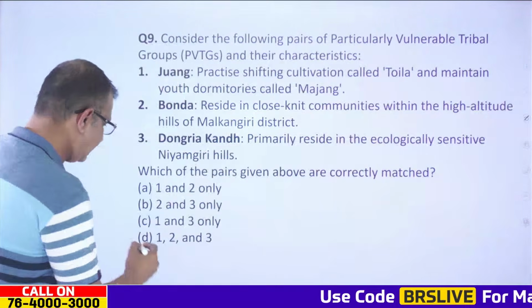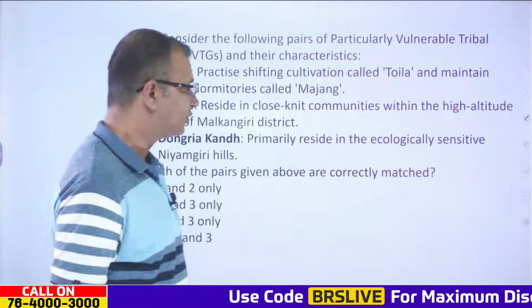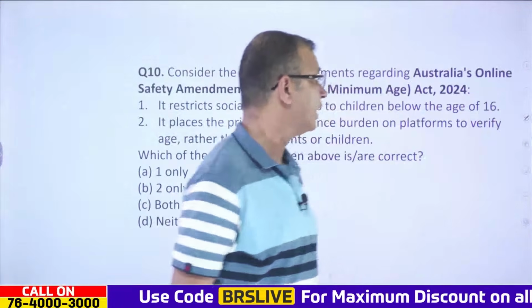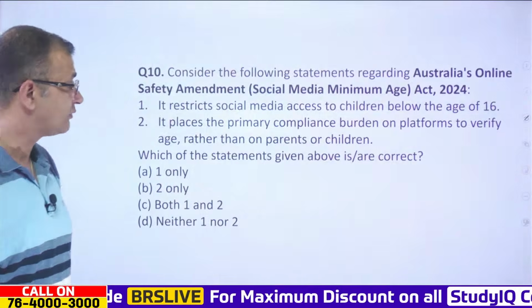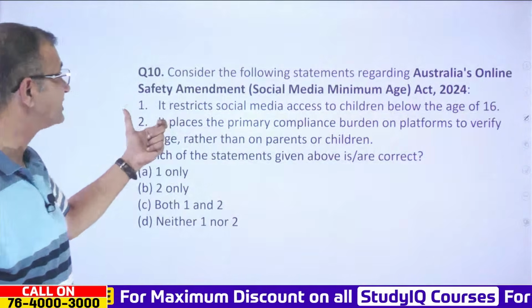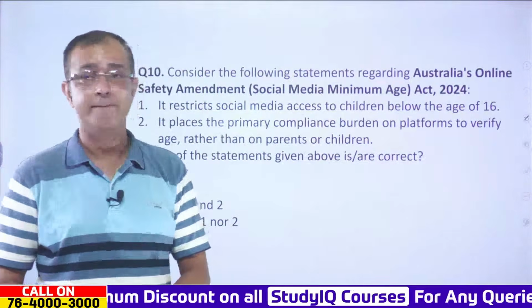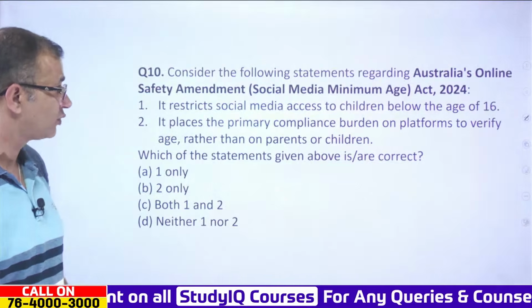Yes, it is D, that is all are true, and therefore the correct answer will be D, that is 1, 2 and 3. Now coming to the next one, consider the following statements regarding Australia's Online Safety Amendment Social Media Minimum Age Act of 2024.